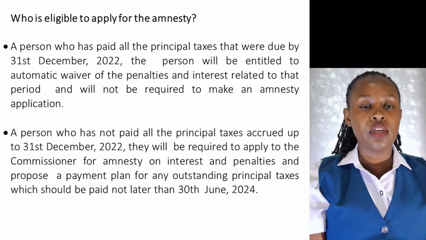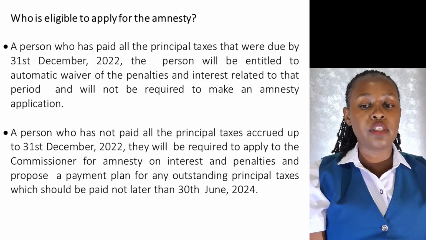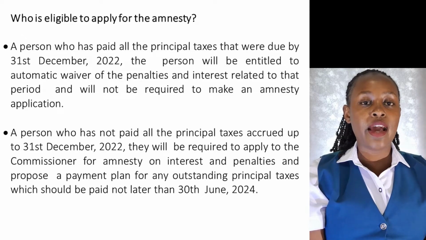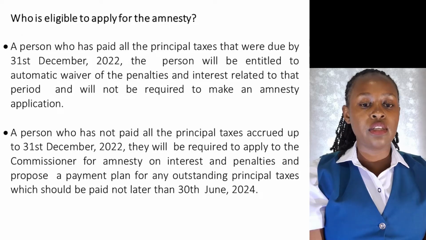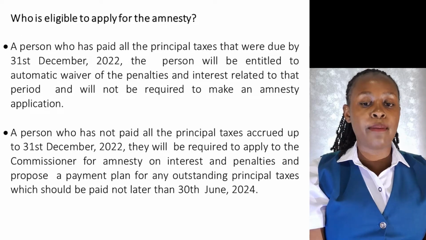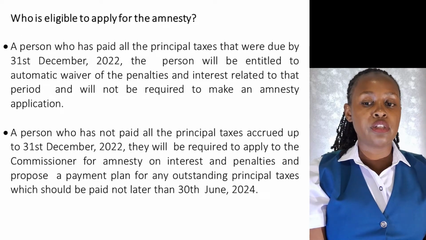The second person is the person who has not paid all the principal taxes accrued up to 31st December 2022. They are hence required to apply to the Commissioner, that is to KRA, for the amnesty on interest and penalties, and they are required to propose a payment plan for any outstanding principal taxes, which should not be paid later than 30th June 2024. The next point, I'm going to explain how you are supposed to do the tax amnesty application on the iTax portal.